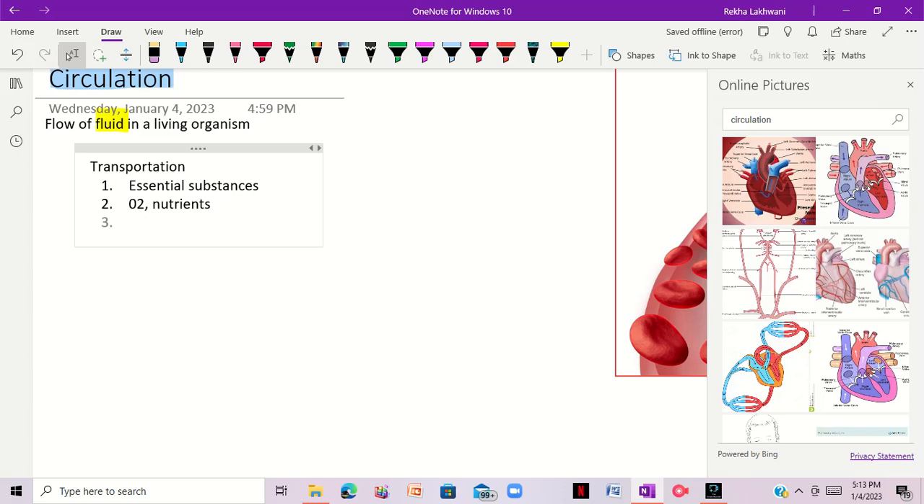Now we have another thing which is usually transported in our fluid, which is unwanted substances, or you can say these are the waste substances. So basically these include our carbon dioxide. Obviously we expire carbon dioxide, right? That can be some undigested particles. They can be undigested particles.